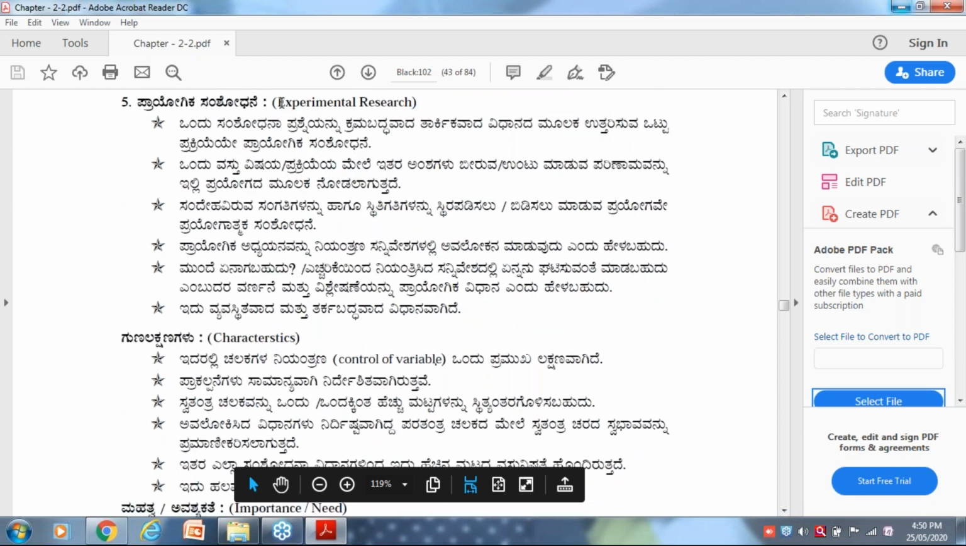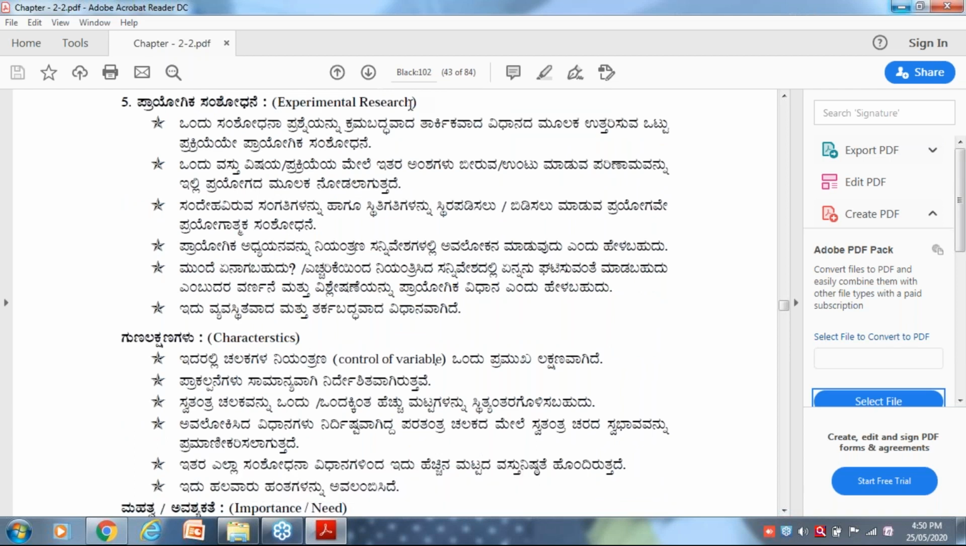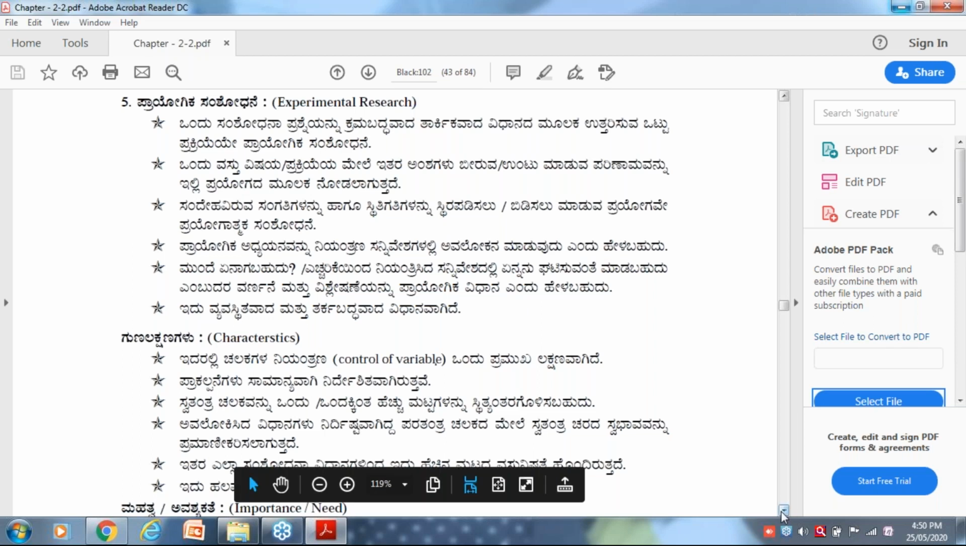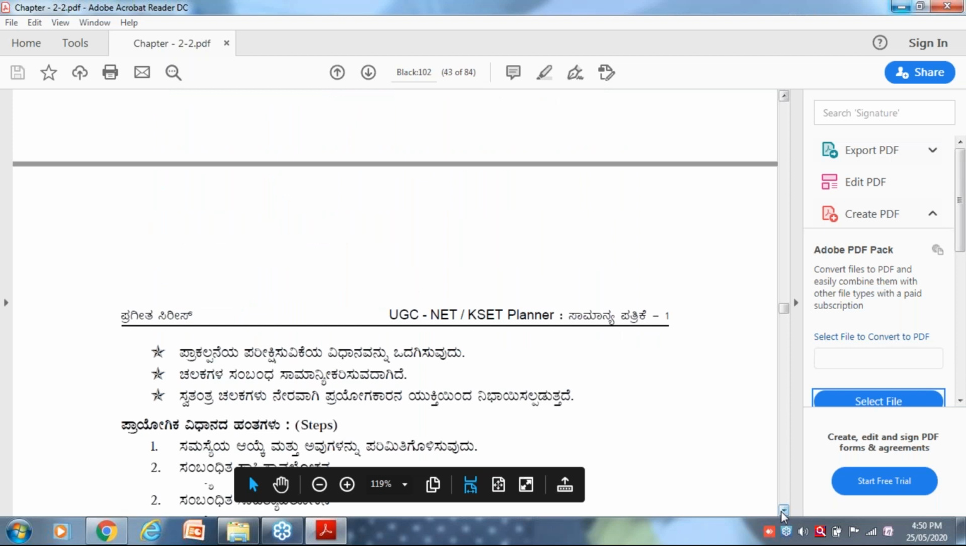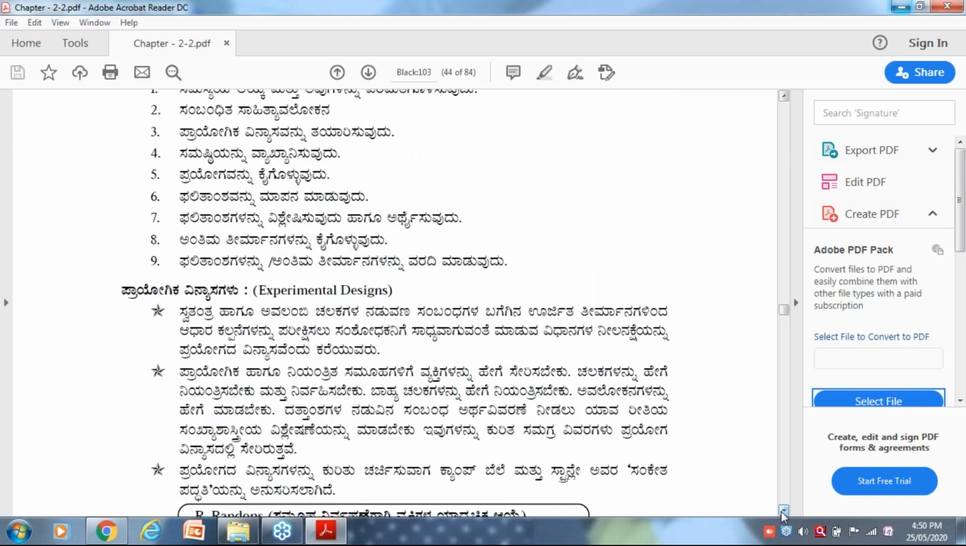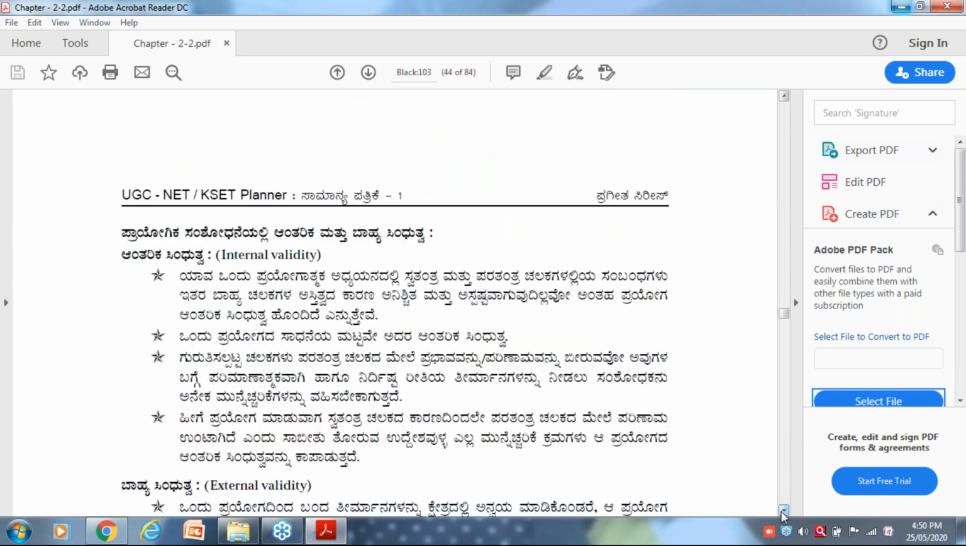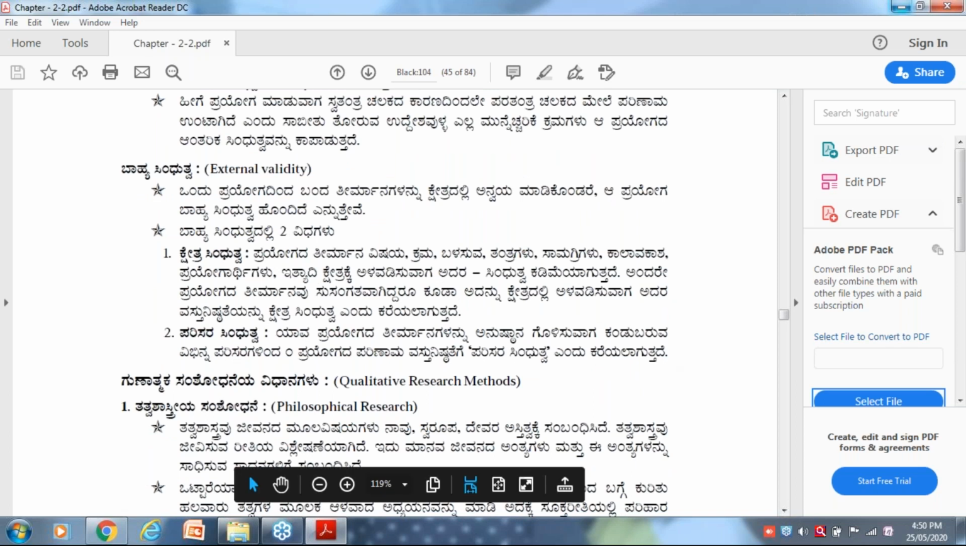Okay, next comes a very important part, that is experimental research or experimental research method, right? It's very important from the point of view of examination. Here you have controlling of variables, what I said in the morning session, right? There are many more experimental designs and all.